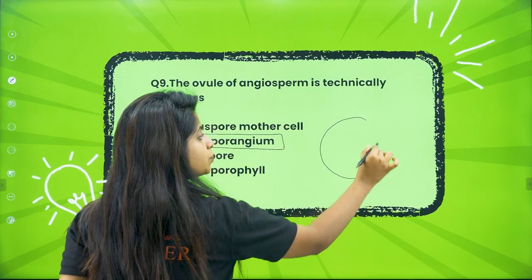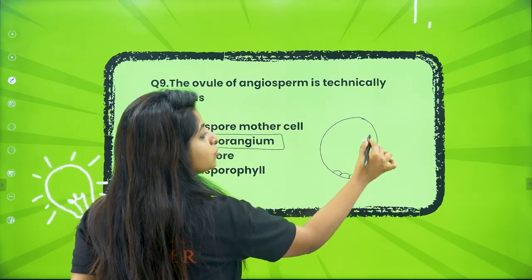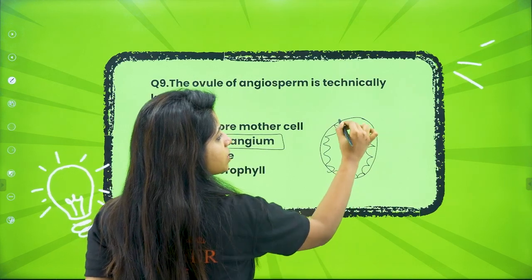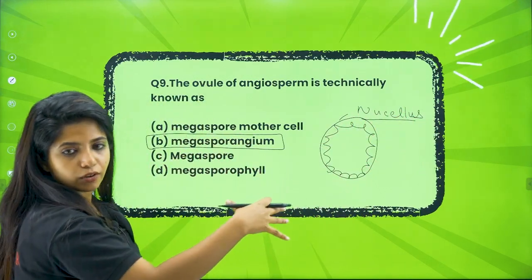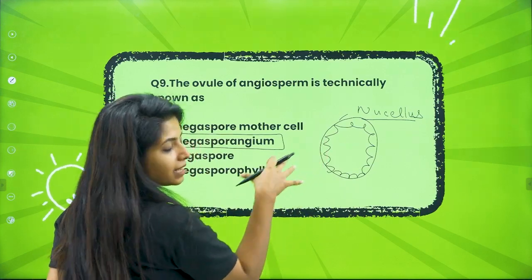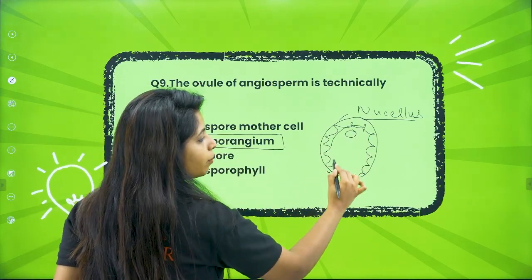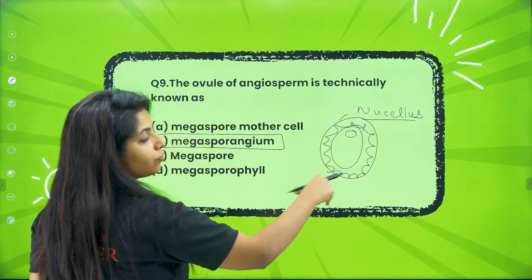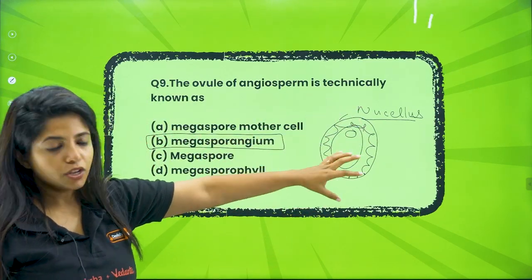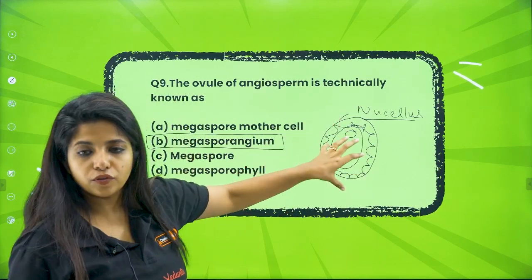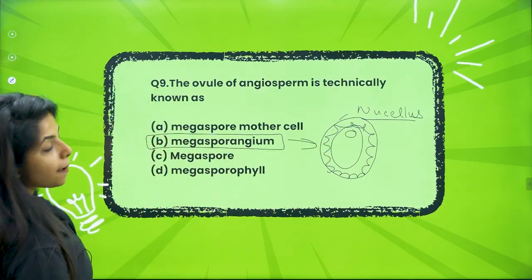The ovule is technically known as the megasporangium, where everything is happening. So initially you have cells of nucellus. It is not nucleus, always remember while reading, it is nucellus. It is there for nourishment of the egg cell and everything later on. So over here there will be one cell that will form the embryo sac later on, giving rise to the female gamete, synergids, antipodals and a lot of things. So this whole structure, my dear children, the ovule itself, is known as the megasporangium. Okay, so your answer would be B.